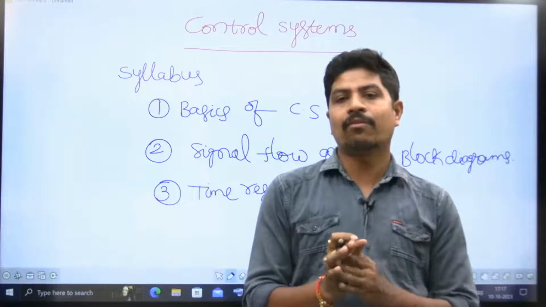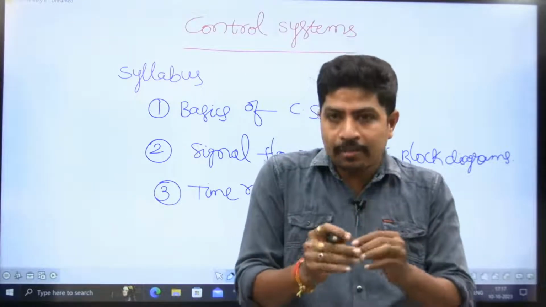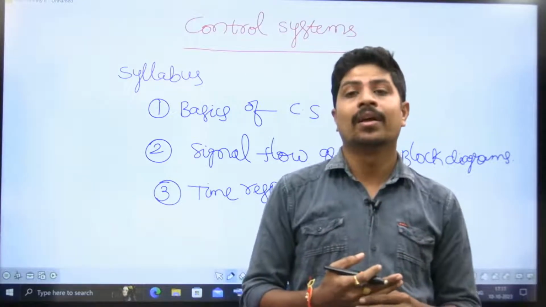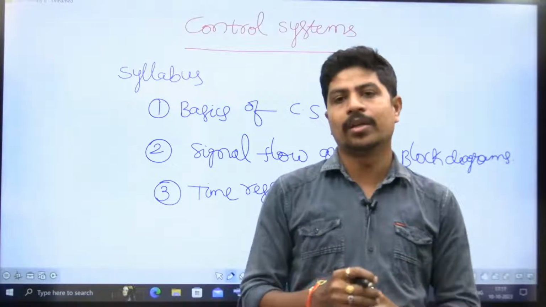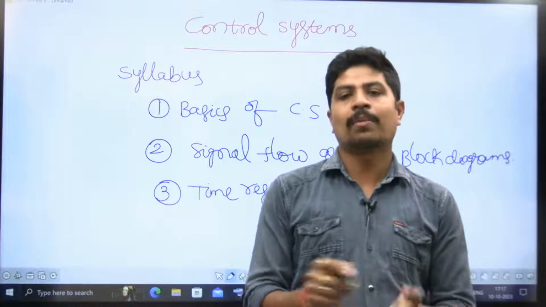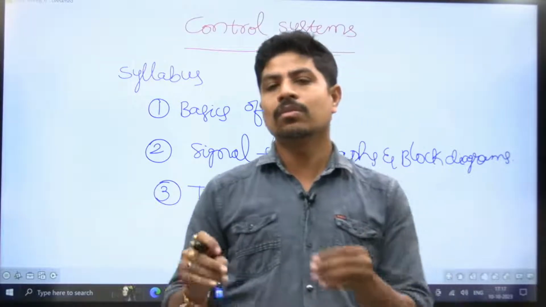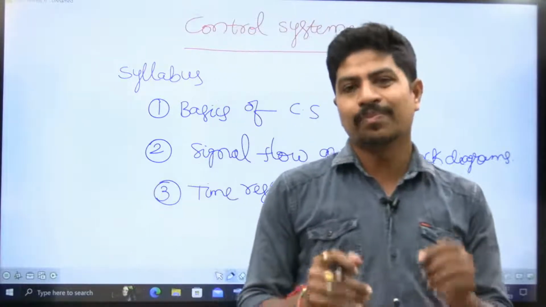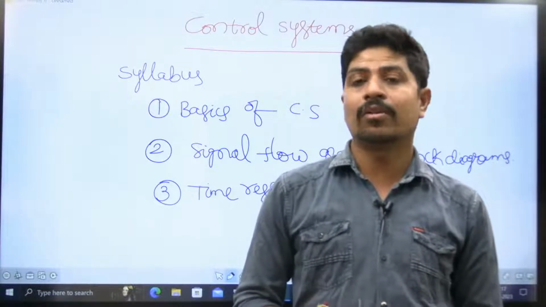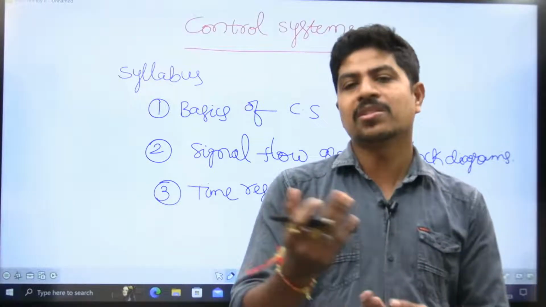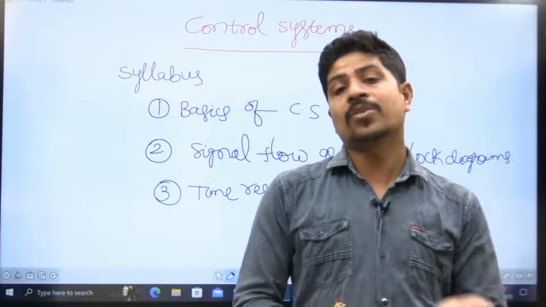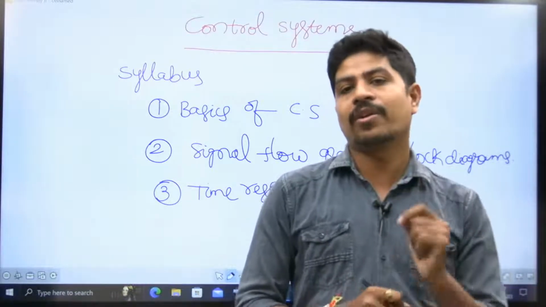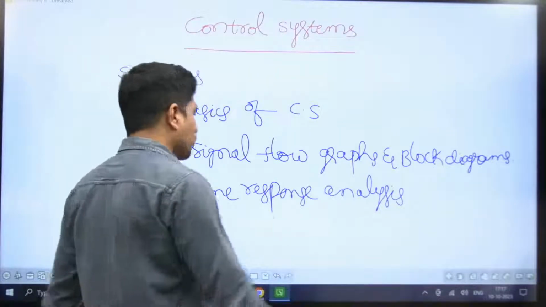But you need not have good calculation skills. I didn't mean to say that. People will misunderstand that without a calculator you must be very good at calculations orally. Not required. If you put in some logic, some simple sense, then definitely you are going to get the answer. Four options will be there, and for the given question, the remaining three options can be eliminated from the concepts. That way we are going to follow. The third chapter is one of the important chapters.